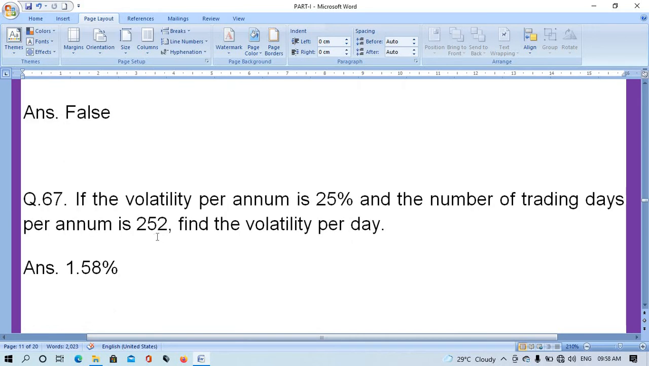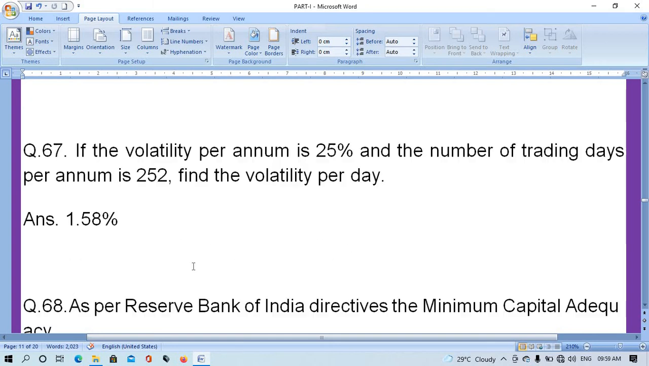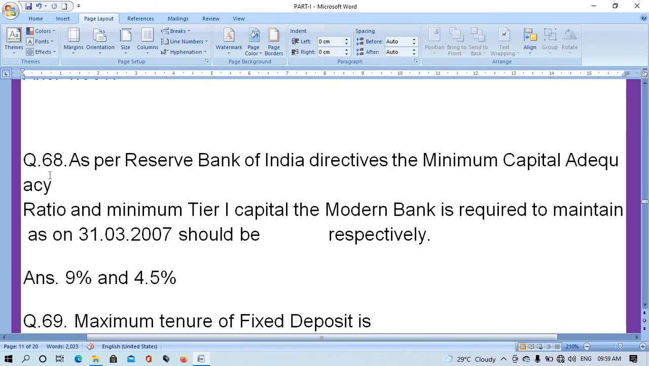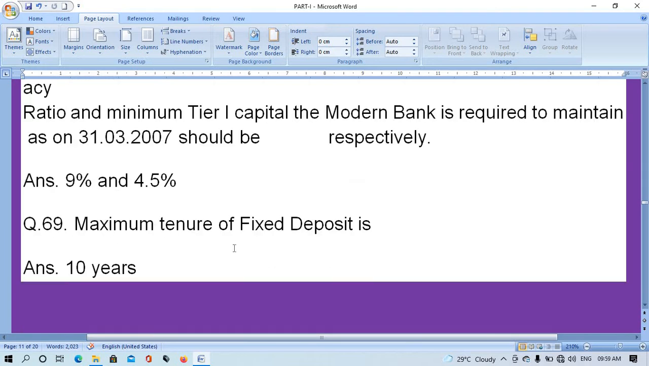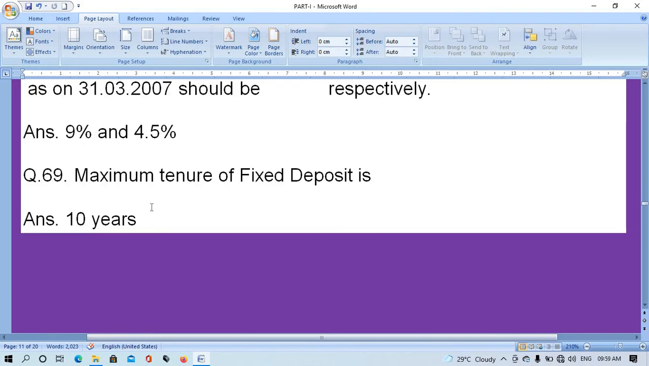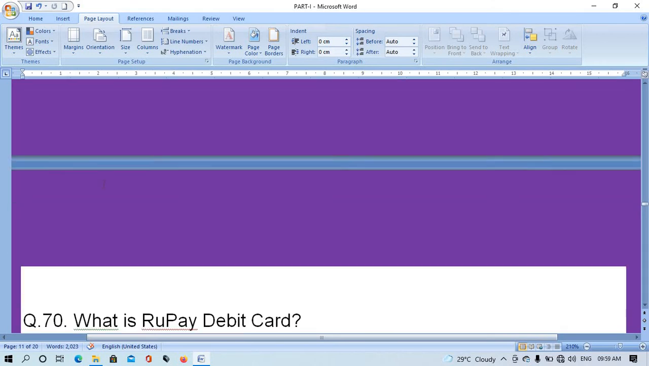Question number 67. If the volatility per annum is 25% and the number of trading days per annum is 252, find the volatility per day. And the right answer is 1.58%. Question number 68. As per Reserve Bank of India directive, the minimum capital adequacy ratio and minimum tier 1 capital Modern Bank is required to maintain as on 31st March 2007 should be respectively. Answer is 9% and 4.5%. Question number 69. Maximum tenure of fixed deposit is. Right answer is 10 years.